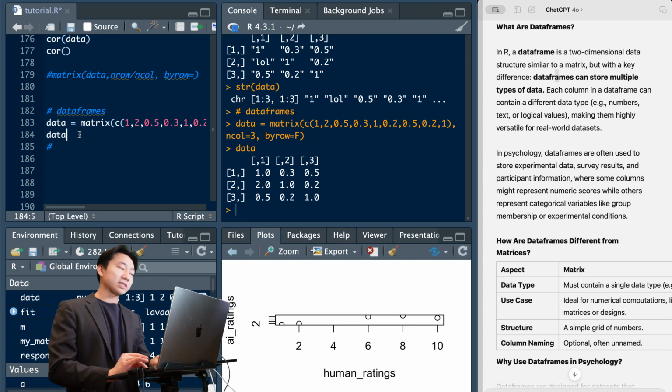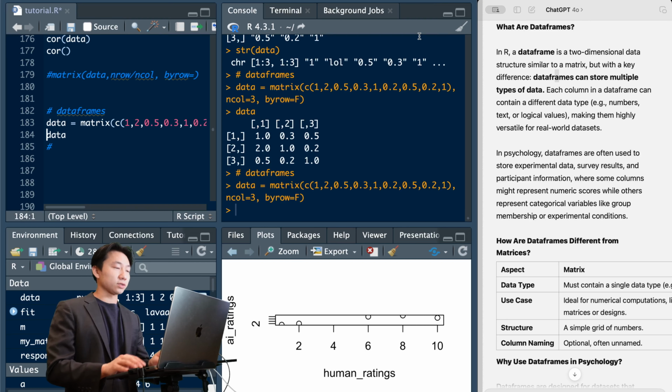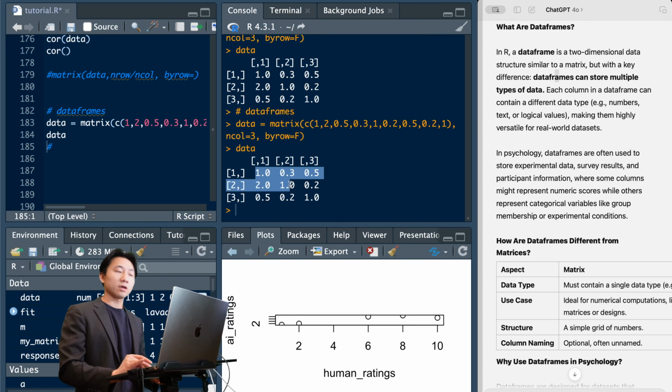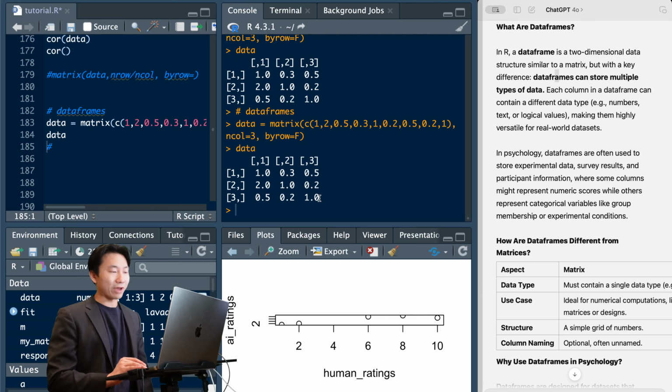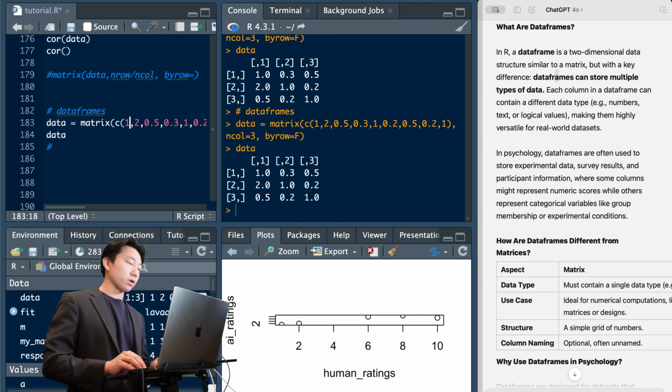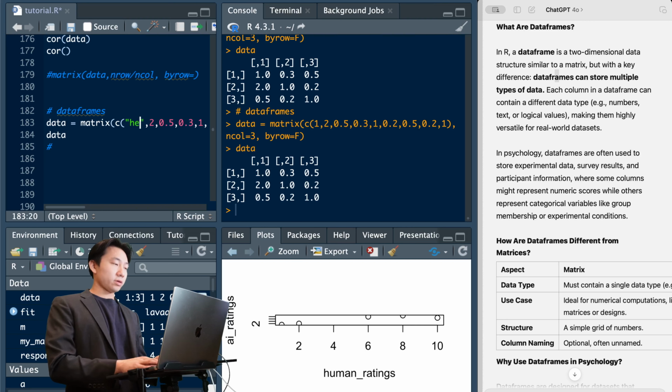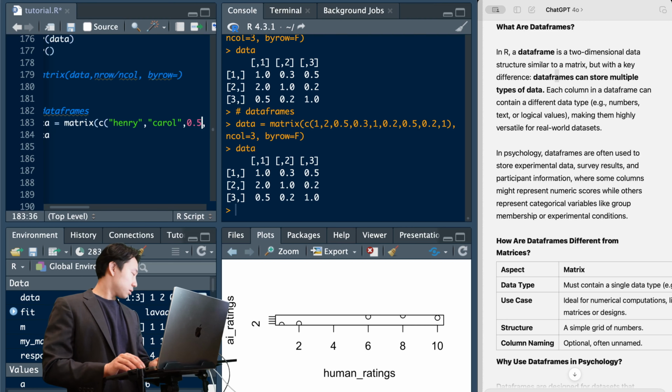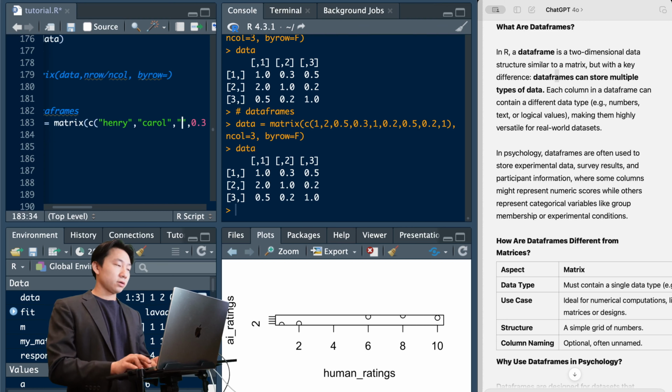So, for example, let's just illustrate with a use case. If we have a matrix here with, let's say, participant reaction times, but then what if in the first row we wanted to name people? Henry, Carol, let's see, Raymond, right?